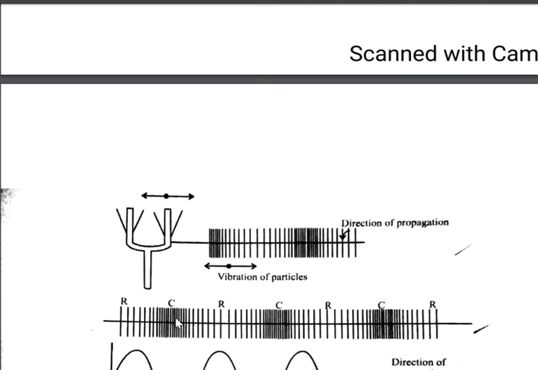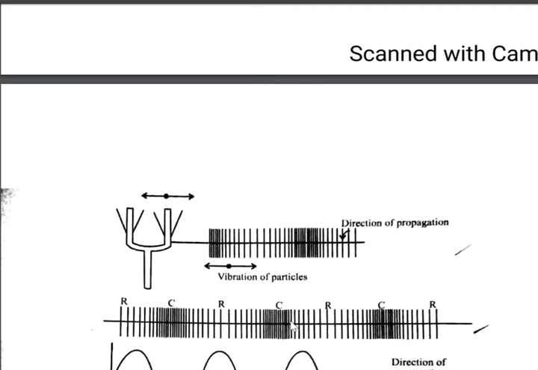Even the pressure will be different. It is maximum at compression and minimum at rarefaction. Thus, compressions and rarefactions are formed alternately. Here you can see the particles are vibrating along the x-axis in this figure. Even the wave is propagating along the x-axis. It means particle vibrations are parallel to the direction of wave motion.